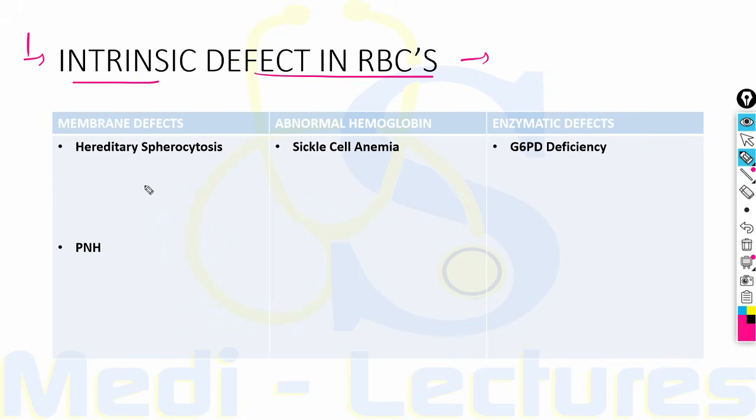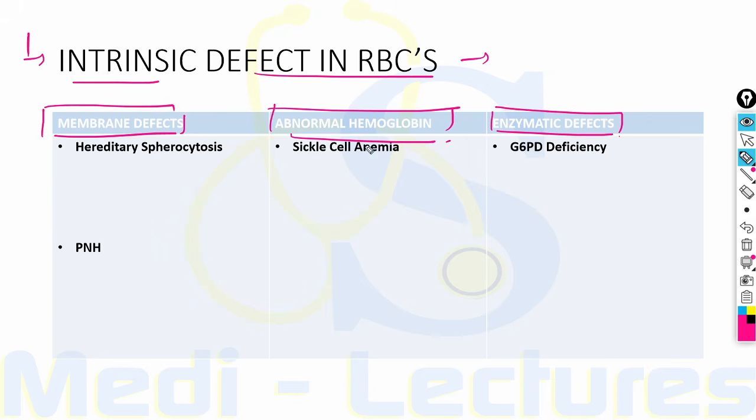Now coming on to the intrinsic defect in RBCs, this will lead to intravascular hemolysis and RPI will be less than 2.5. There can be either membrane defects, hemoglobin defects, or enzymatic defects. Membrane defects can be seen in hereditary spherocytosis and paroxysmal nocturnal hemoglobinuria. Hereditary spherocytosis is an inherited defect in proteins that maintain the integrity of the RBC membrane. So these proteins are defective. This will lead to small round cells without any central pallor, and it is diagnosed with the osmotic fragility test.